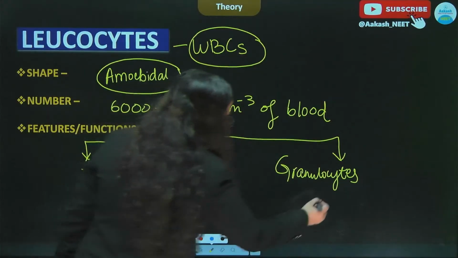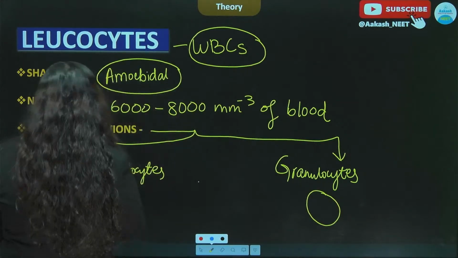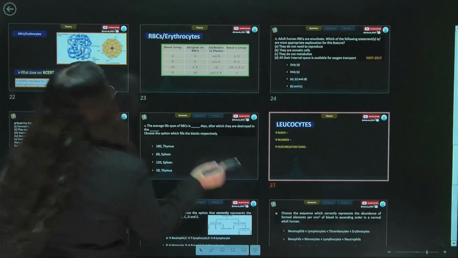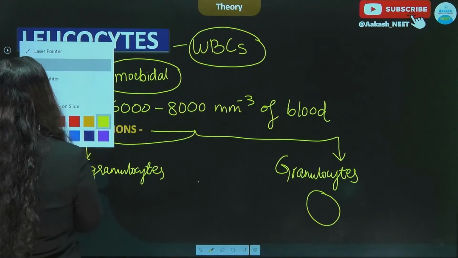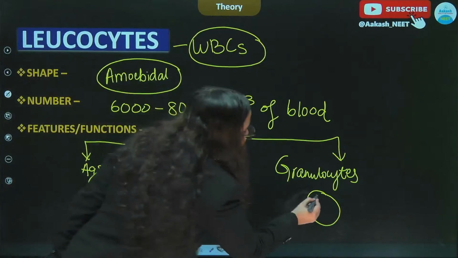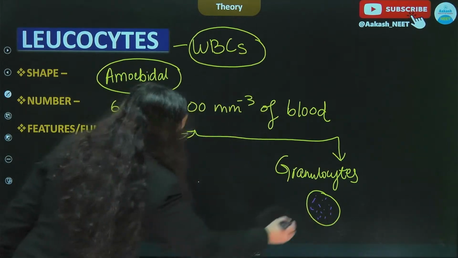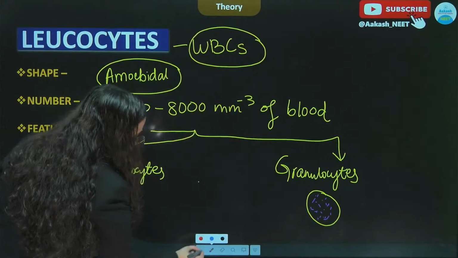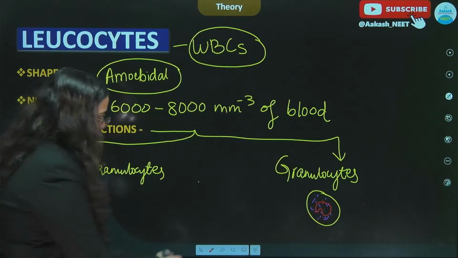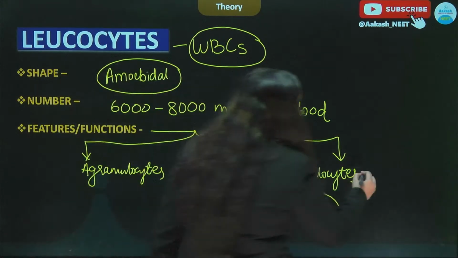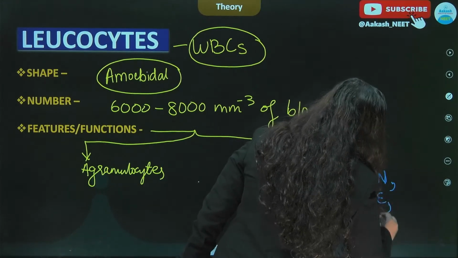And the granulocytes are basically cells in which we have small granules present, and this was found upon staining. After staining, if granules are visible in it, it means that it is a granulocyte, and they were the neutrophils, the eosinophils and the basophils.